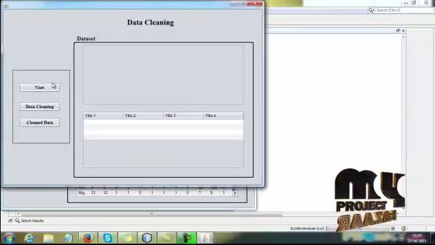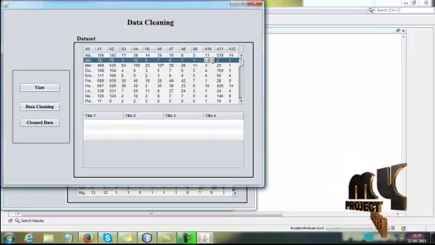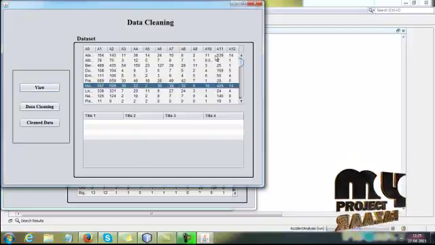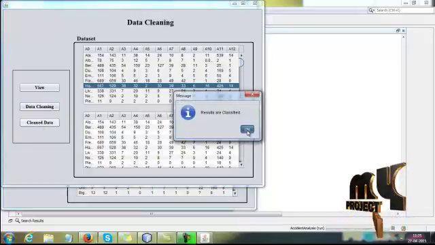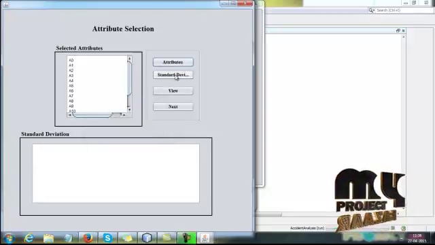Then click next button, click view. So here we are applying the median value for those missing values. Then data cleaning, clean the data, and the results are classified. Then here we are viewing the attributes in the data set.